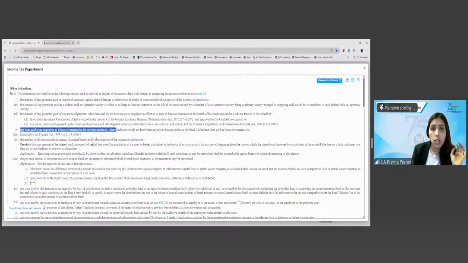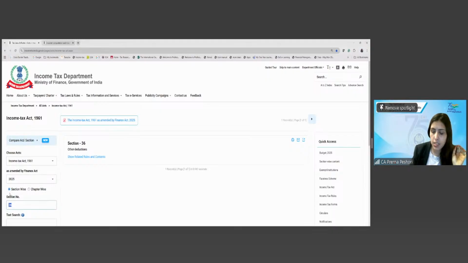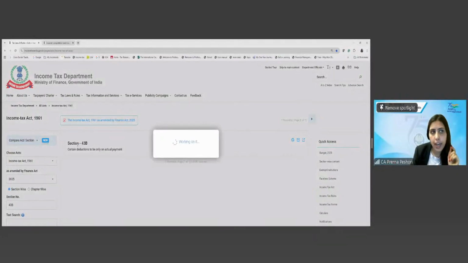Now, there is one more important aspect which we are going to simultaneously look into, which is section 43B. What is section 43B saying? Let us look into it. Payment basis, Geet. Yes, that's correct. Deductions to be allowed on the actual payment.